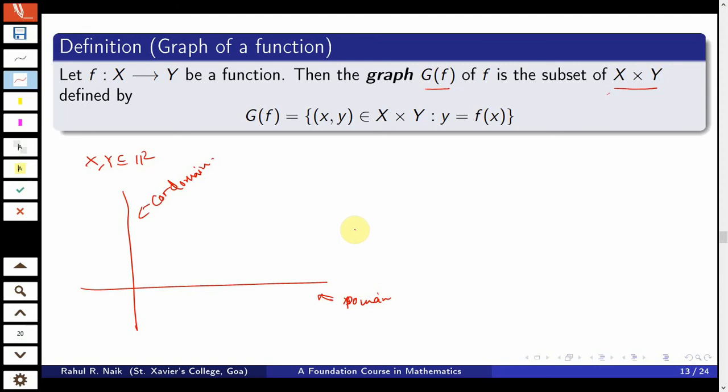Now, the question is, given a subset of R2, say S, a subset of R cross R, will we be able to find a subset X of R and a function f from X to R such that S is its graph?